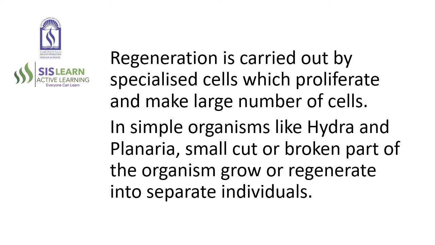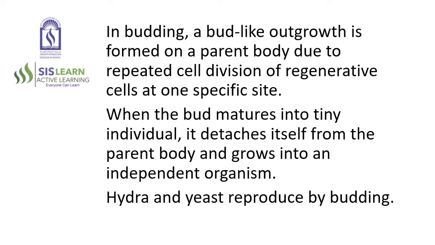In simple organisms like Hydra and planaria, a small cut or broken part of the organism grows or regenerates into separate individuals. In budding, a bud-like outgrowth is formed on a parent body due to repeated cell division of regenerative cells at one specific site. When the bud matures into a tiny individual, it detaches itself from the parent body and grows into an independent organism. Hydra and yeast reproduce by budding.